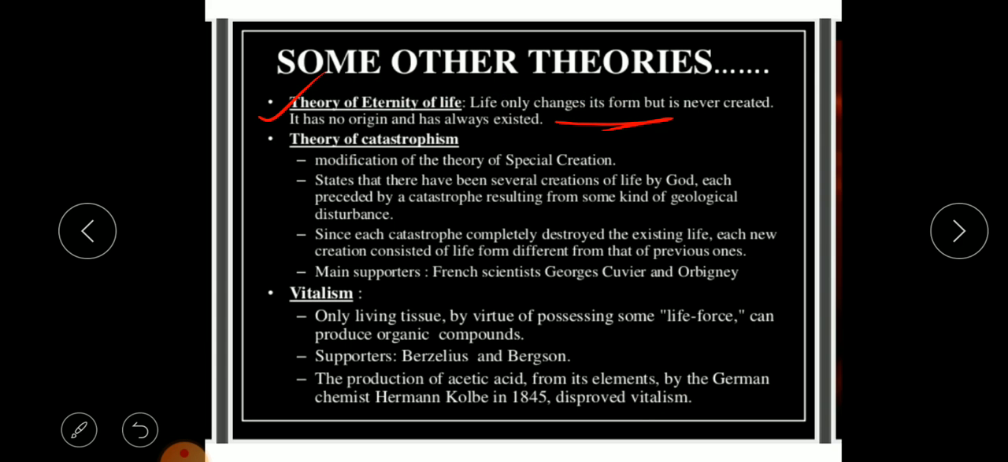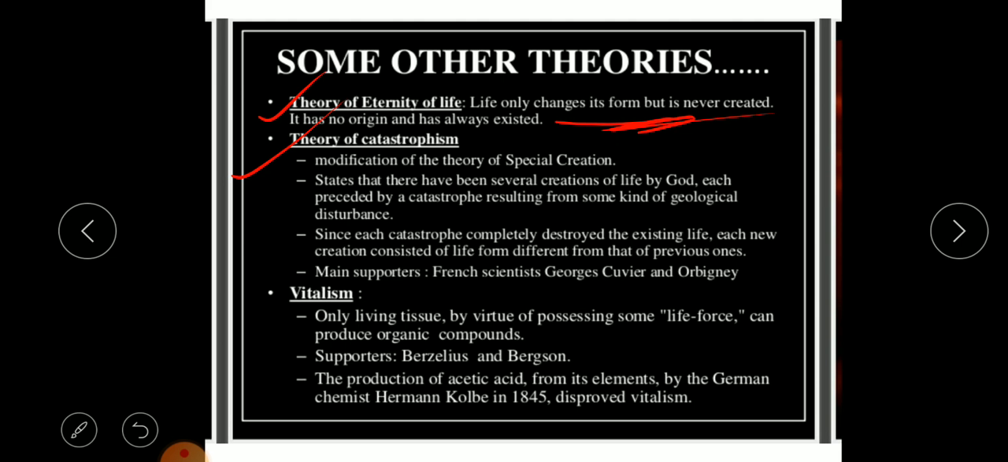and according to this theory, like non-living matter, life also existed on this earth from the very beginning. And the universe is unchangeable, okay? And life also exists as such without any change. Well, no one supports this theory though, okay? So this theory is not at all accepted. The next theory is the theory of Catastrophism, okay?